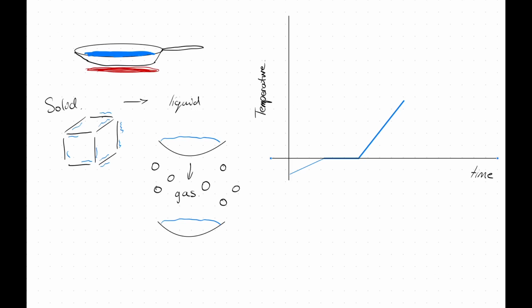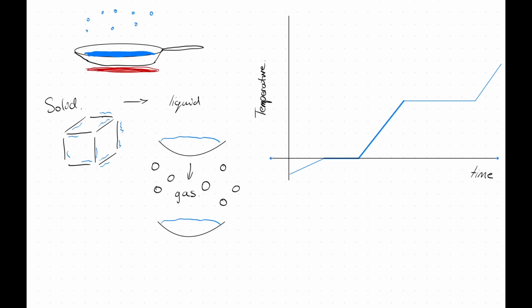They're able to move around freely and travel around inside of the volume that is the room or a balloon or something like that. So it will fill up the space it can occupy. But that process again, converting between a liquid and a gas, is another state change. So it has a constant temperature as well. If we could capture that gas and then heat it some more, we would be able to increase its temperature. But that's generally fairly hard to do. So now we have our boiling water and we're ready to cook our instant noodles.